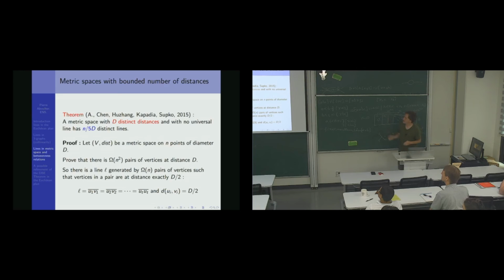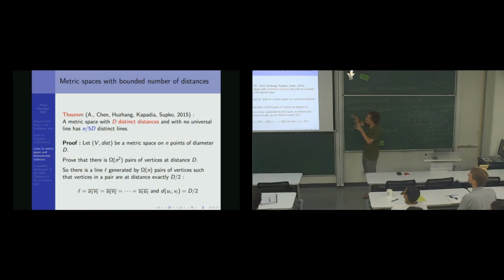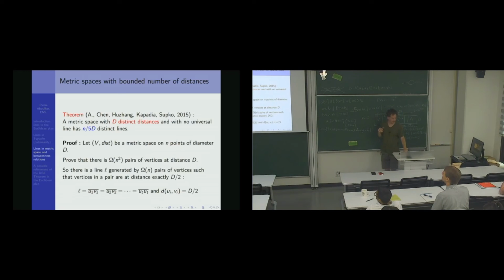So this is a theorem that says that if you have d distinct distances, then the number of lines is linear, n over 5d. So okay, I will skip also the proof, it's too long. But this is nice. Okay, so yeah, when the number of distances is bounded, we can say more. So we still don't have n, but we have linear in n.